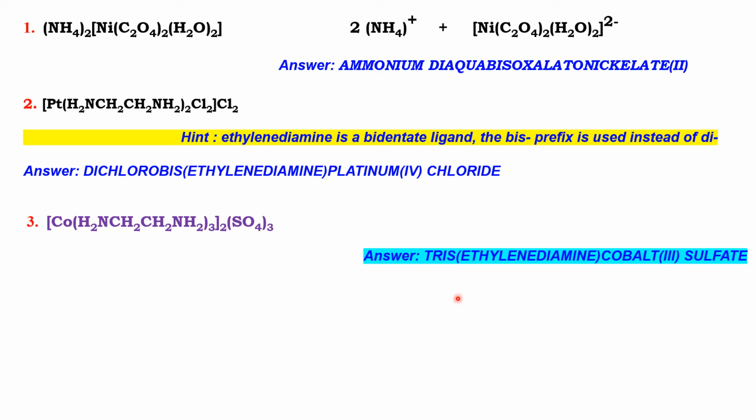See, ethylene diamine is a chelating ligand and there is a term di. So tris, three molecules are there. Tris ethylene diamine. The central metal atom is cobalt, and the coordination sphere is having a positive charge. So we use cobalt 3 sulfate. See here, three molecules of sulfate are there, but we are not saying. We just say the ionization sphere as sulfate only.